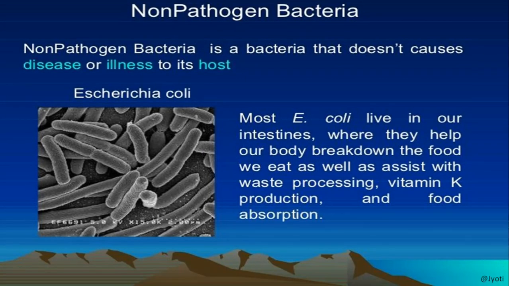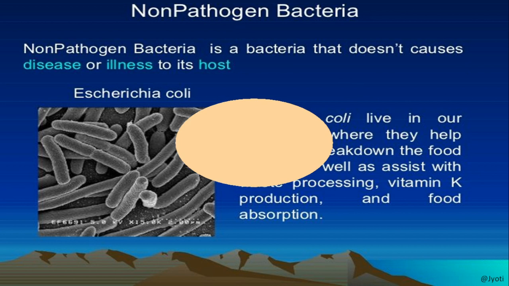Non-pathogenic bacteria live inside the body of other organisms, but they don't cause any harm to the host, like E. coli. So E. coli is helpful for the human body. They live in the intestine of the human body, and they help in digestion of the food, in the production of vitamin K, and in absorption of the food after digestion.